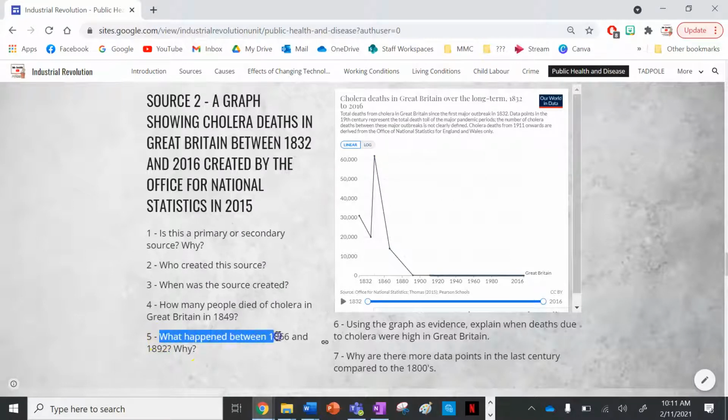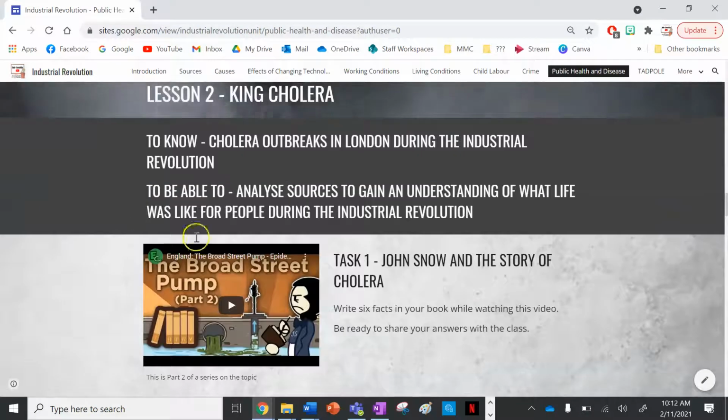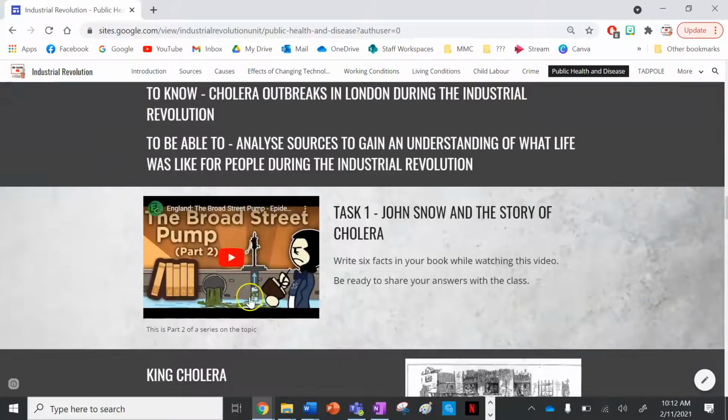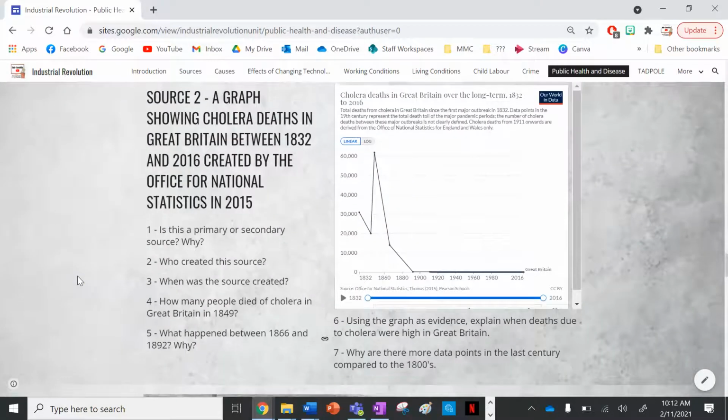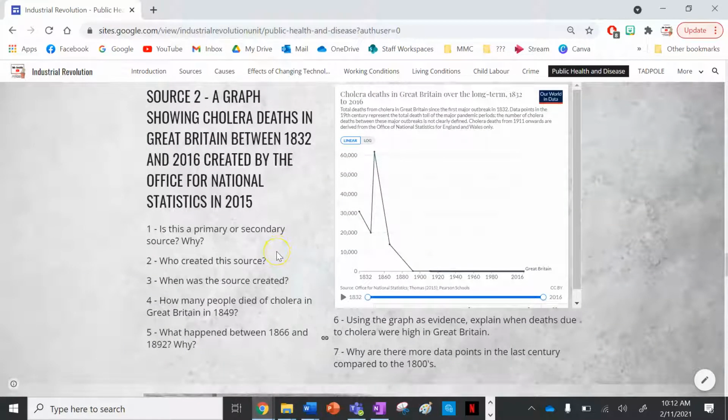And number 5, what happened between 1861 and 1892? So you can see 1866 here, 14,000 people died, and then 1892, only 135 people died. Now, there are 2 reasons for this. One of them is because John Snow here discovered that cholera was caused by contaminated drinking water, and also vaccines were made to prevent the spread of cholera as well between these years. So there's 2 answers for that one. And so pretty much what happened, the cases fell as well.